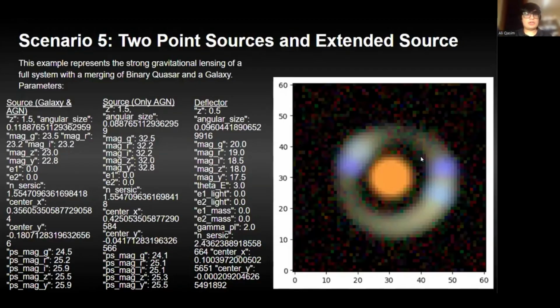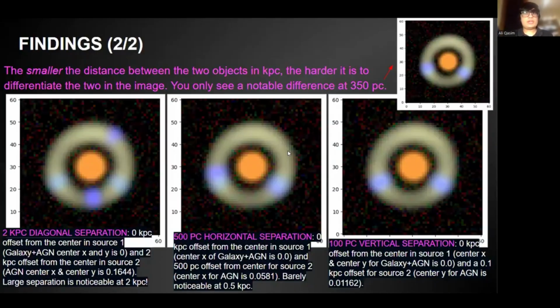And for the main scenario, 2 point sources and extended source. This is the strong gravitational lensing of a full system with the merging of binary quasar and a galaxy. And we've got quasar here, and the galaxy here. And once again, the smaller the distance between the two objects is in kiloparsecs, the harder it is to differentiate the two in the images. Although you don't need as high of a separation of kiloparsec between the two objects to notice a large difference. Like here, 2 kiloparsec suffices, and the last one it was 24 kiloparsecs.